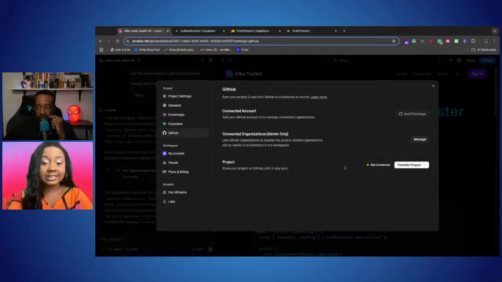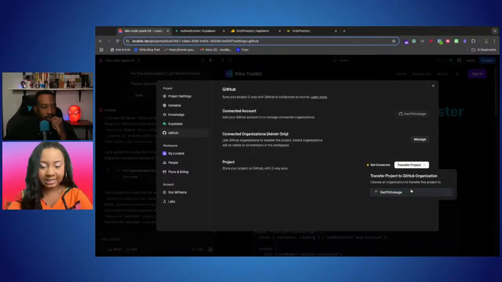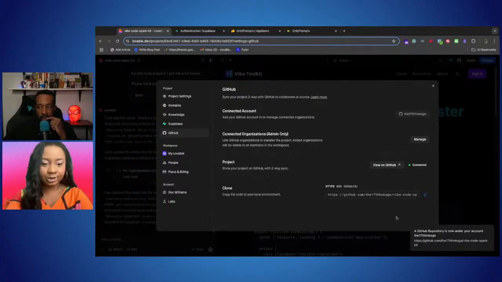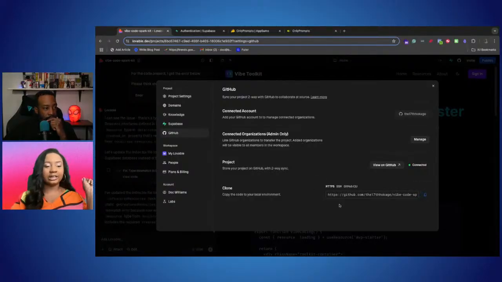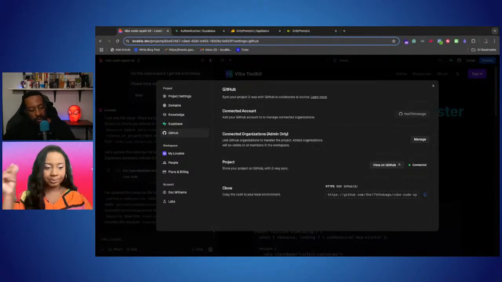The transfer project is actually the way you connect to GitHub now. Right now, your code is not on GitHub. You just connected your account to Lovable. If you want your code stored and saved on GitHub itself, you click the transfer project button and select your organization. In a second, you'll see it say connected, and you'll see how you can clone it. If you want to take it to Cursor, you just copy that, click the clone your project button in Cursor, paste what you copied, and boom, done.